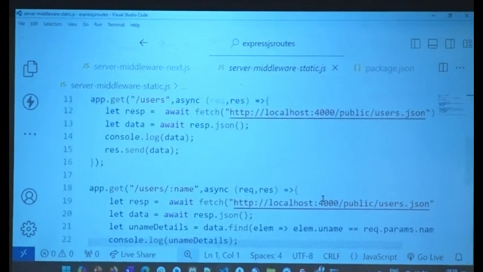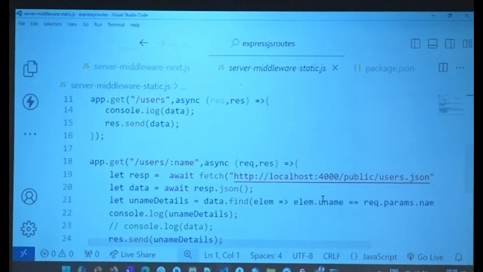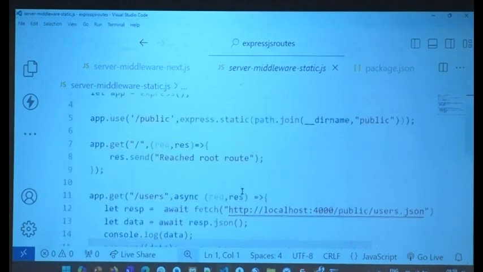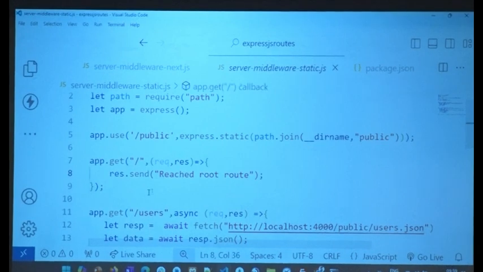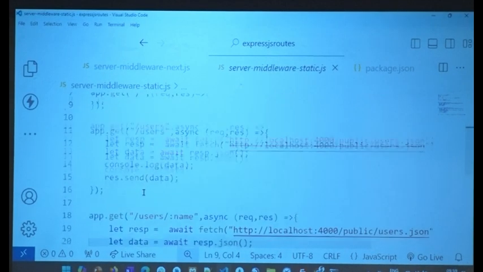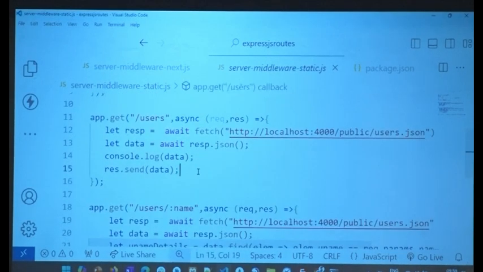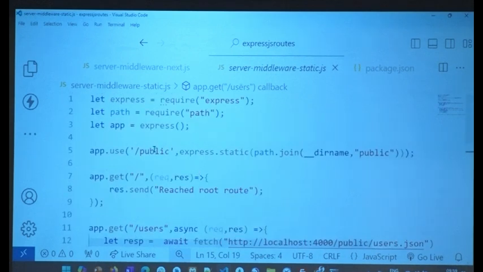Now let's look at the other one that I'm very interested in. We have, remember this one please. So you have reached out is there. I talked about static in last class. This is also middleware. You see, I'm saying app.use.